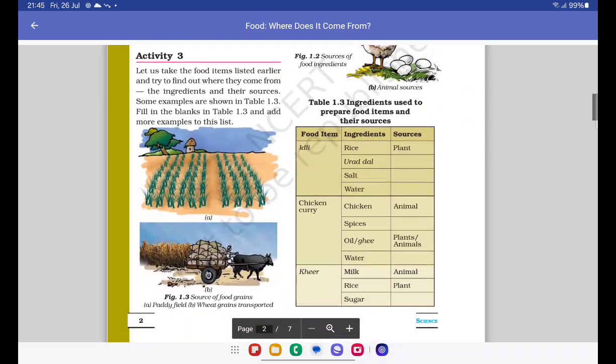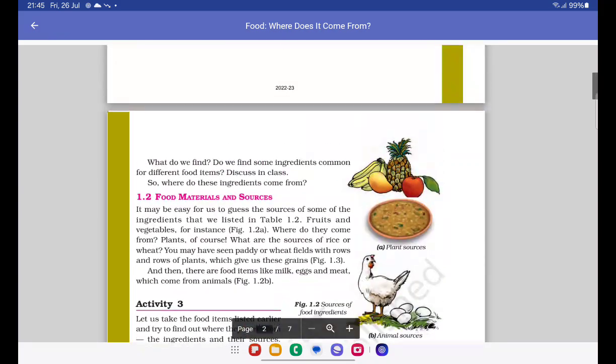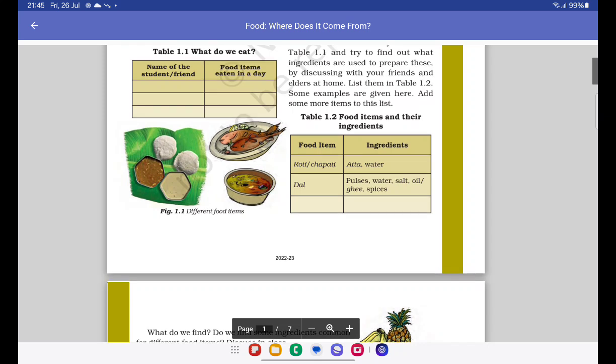Activity 3. Let us take the food items listed earlier and try to find out where they come from, the ingredients and their sources. Okay, let's move back. And see here, the first ingredient is roti or chapati, for which we require two ingredients, which is atta and water. So where does atta or flour come from? So it obviously comes from grains. It could be wheat flour, it could be some other kind of flour depending on the kind of roti or chapati you're making. But basically, it will all come from grains. And where do those grains come from? They come from plants, right?